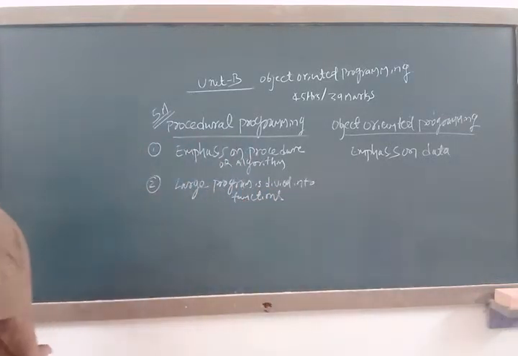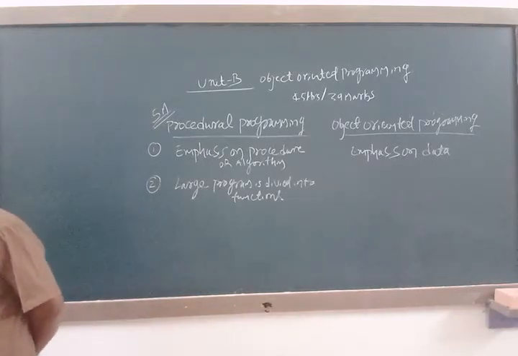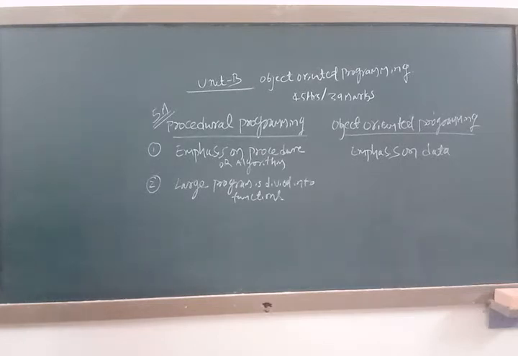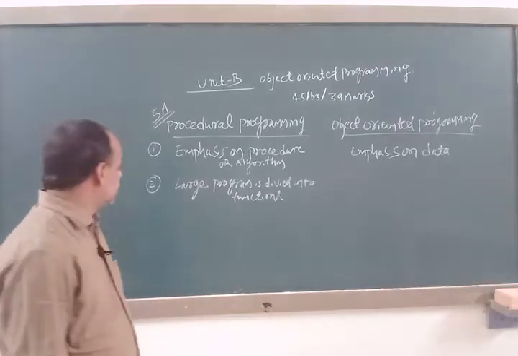Whereas in object oriented programming, programs are divided into what are known as objects.